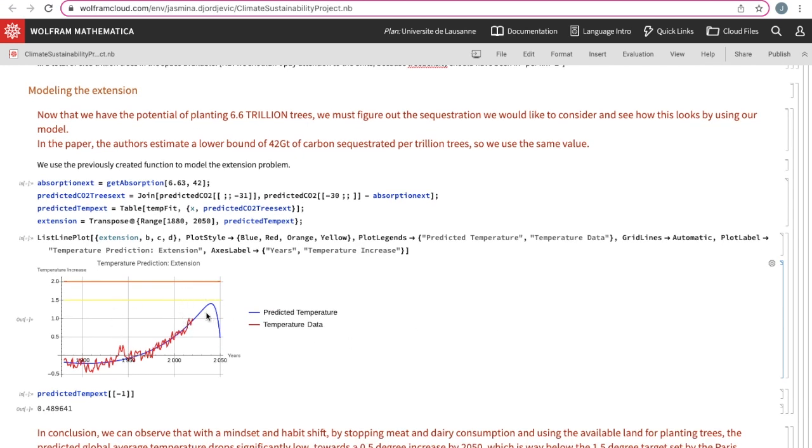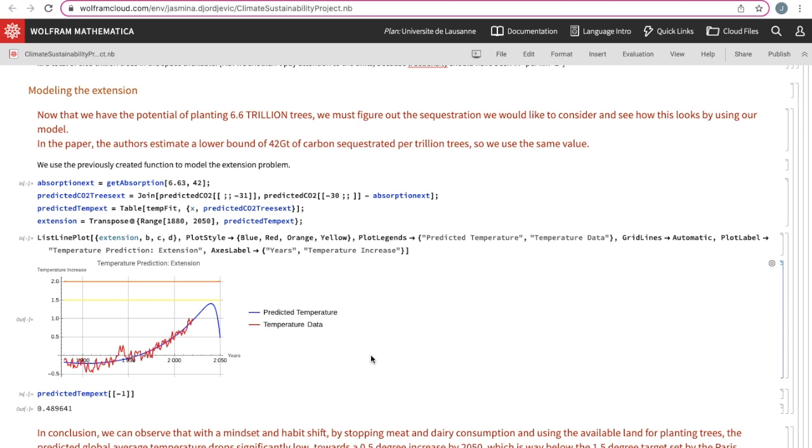We see that we are indeed below 1.5 degrees. In fact, we keep increasing the temperature and reach a maximum just below. And then from 2040 approximately onwards, we have a cooling effect on the planet. And this is extremely interesting and exciting, because we see that something as simple as diets, but also as complex as mindset and habit shifts, can really have a huge impact on what we are experiencing at the moment. So stopping meat and dairy consumption seems like a very solid solution, in fact, to this climate crisis.